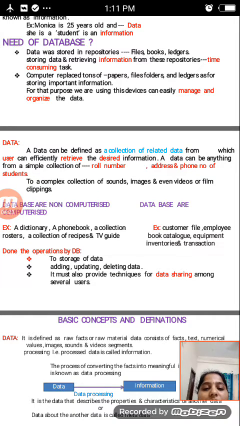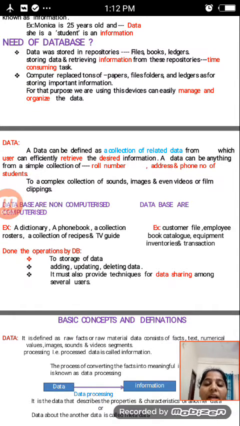And then what is the difference between non-computerized and computerized databases? There are two kinds. Non-computerized, for example, a dictionary, a phone book, a collection of records, a collection of recipes and a TV guide.